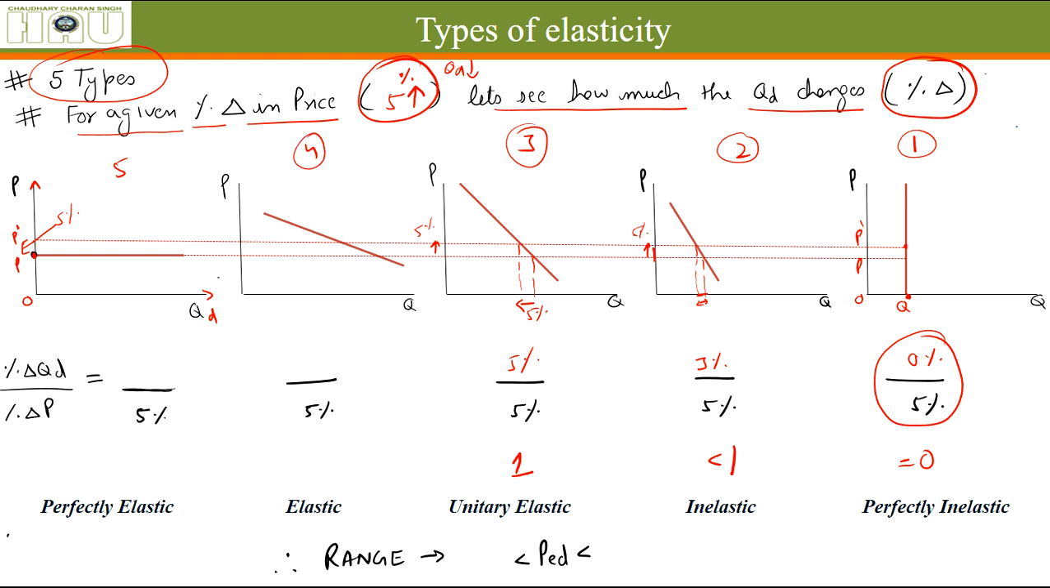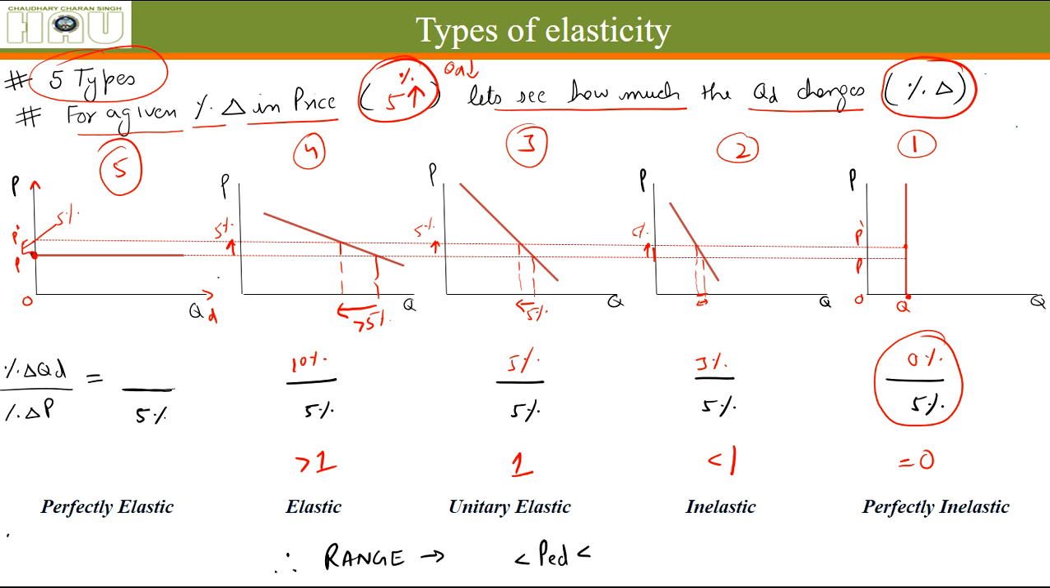In the fourth case, when you can see the price has increased by 5%, it led to the quantity demanded being reduced by more than 5%. So let's say it reduced by 10%. So it is greater than 1. This value will always be greater than 1. But in the last case, this is a little atypical.